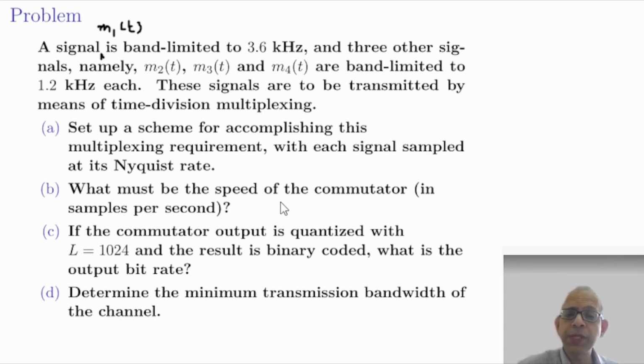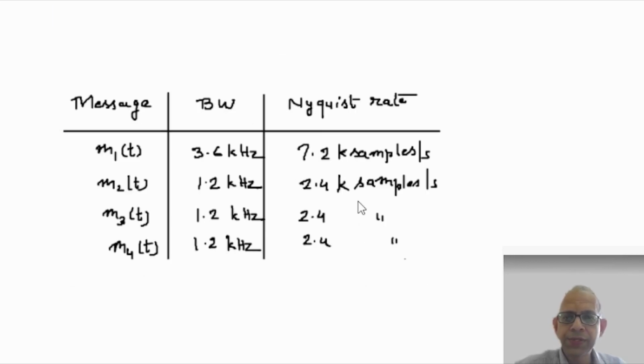Now, what must be the speed of the commutator in samples per second? See, the commutator is taking 7,200 samples of M1, 2,400 samples of M2, 2,400 samples of M3, and 2,400 samples of M4 in 1 second.